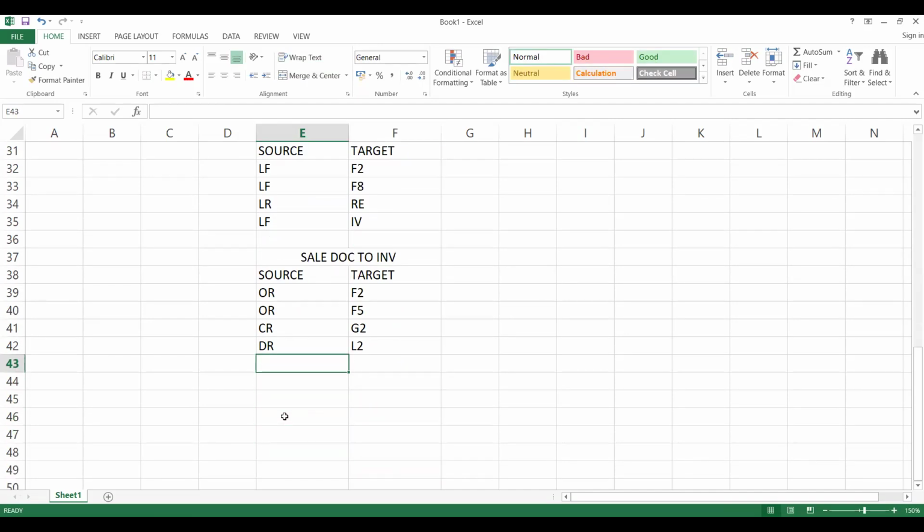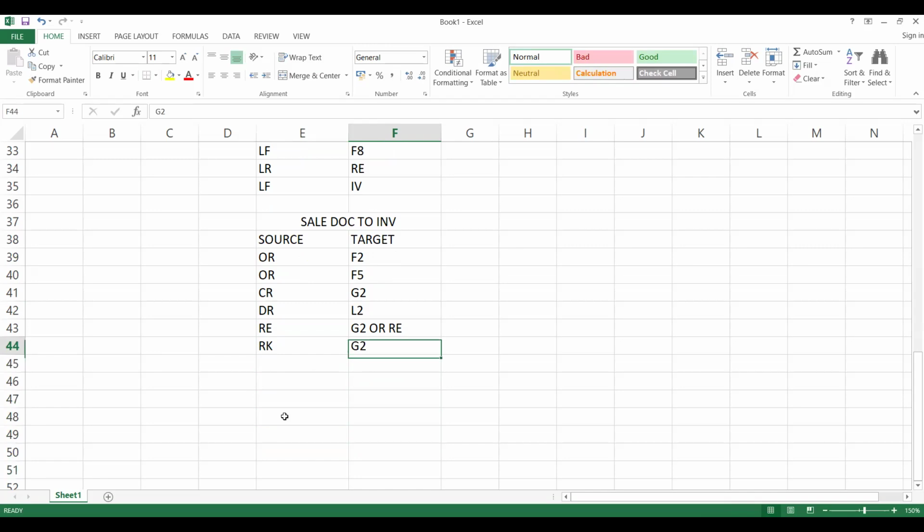Maybe sometimes a returns order directly to G2 or RE, any one of the documents we can use. In a similar way, invoice correction request RK to G2, I can create it. We don't have delivery. This is order related billing.